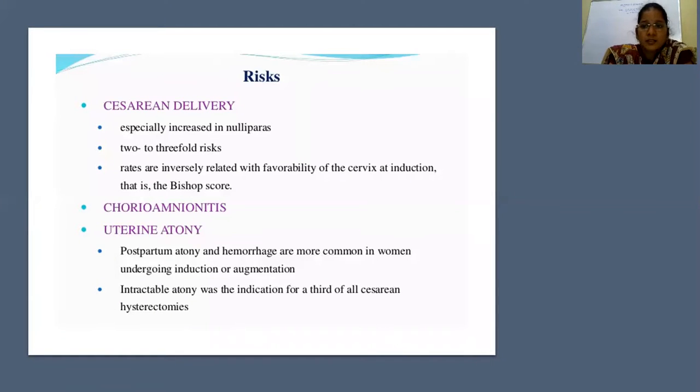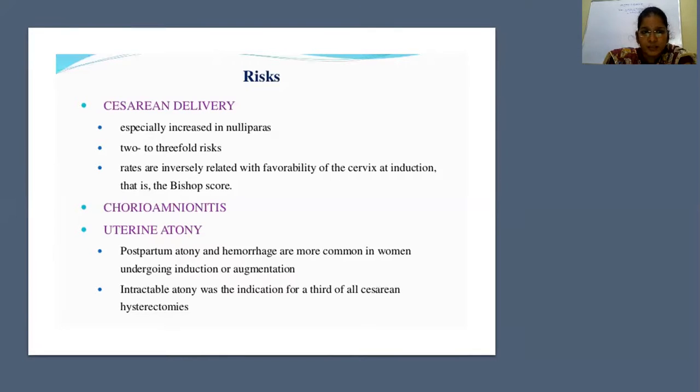So what are the risks associated with the induction of labor? If the induction fails, it will land up in cesarean section. That is the most common risk with induction of labor. It is more common in nulliparous women. The risk increases 2 to 3-fold in nulliparous women. The more favorable the Bishop score, the higher the success rate of induction. If the Bishop score is around 3 or 4 and you keep induction, it will definitely fail and the patient will land up in cesarean section. So you have to carefully assess before induction of labor and the outcome will be good.